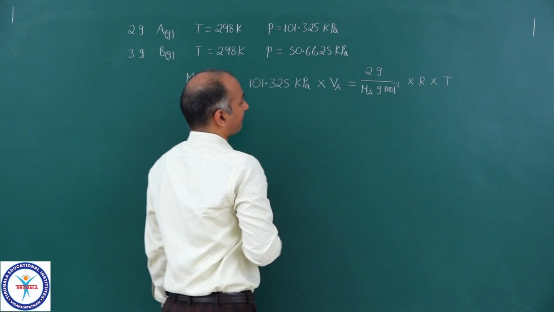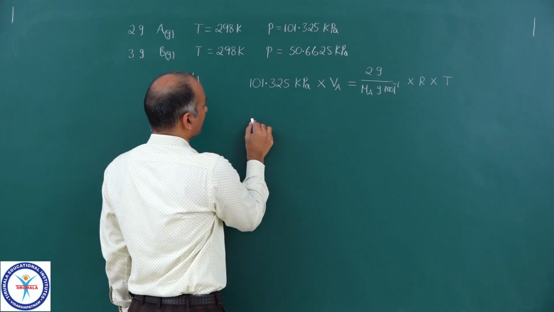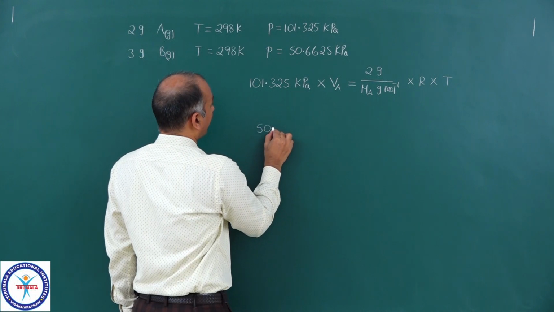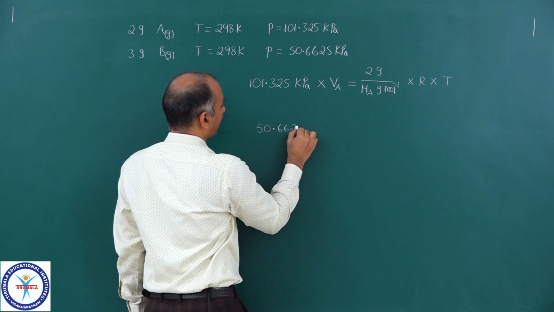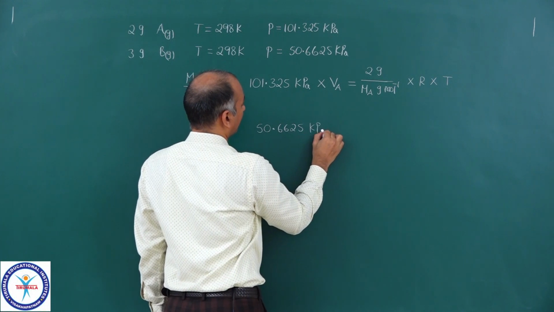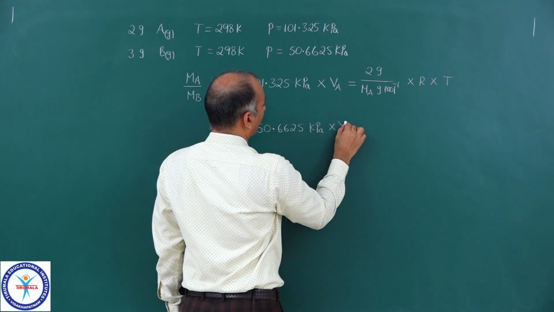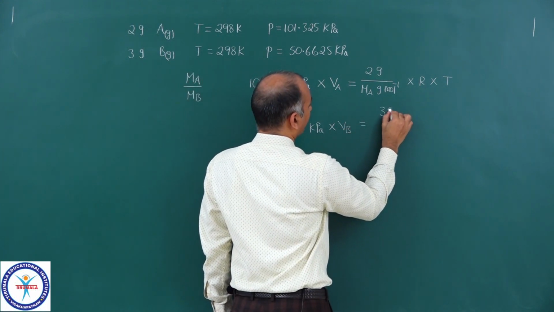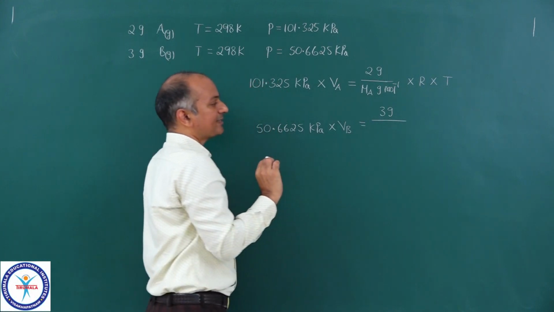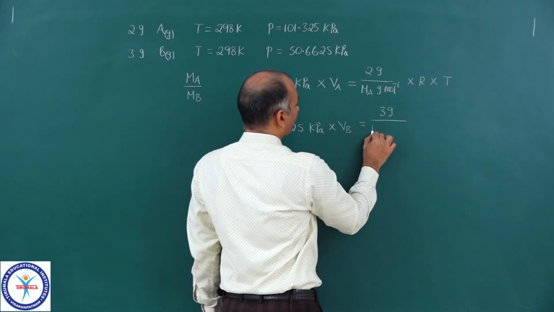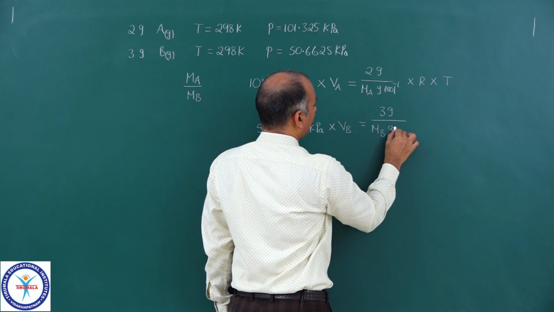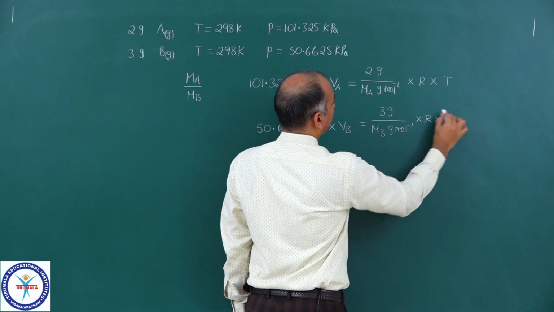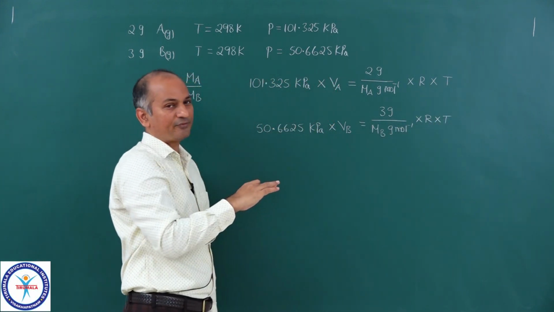Anyway, temperature is same. Now, if you write down the same expression for gas B, then 50.6625 kilopascal into volume of B, that is equal to weight of gas B taken, that means mass of gas B 3 grams and its molar mass MB gram per mole into R into T. Now let us take the ratio of these two.